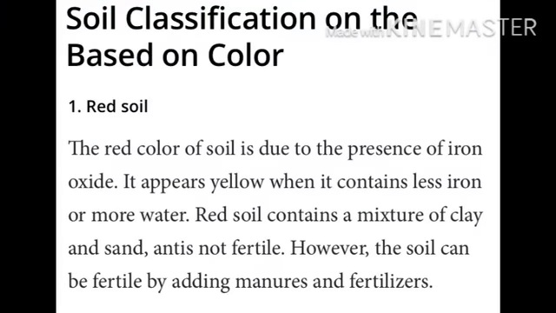Soil is also classified on the color basis. One is the red soil. The red color of the soil is due to the presence of iron oxide. It appears yellow when it contains less iron or more water. Red soil contains a mixture of clay and sand, and it is not fertile. However, the soil can be made fertile by adding manures and fertilizers.